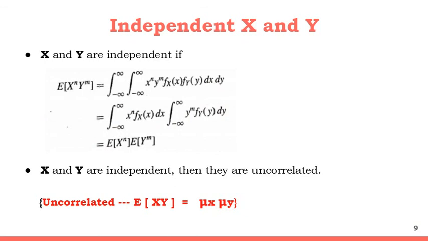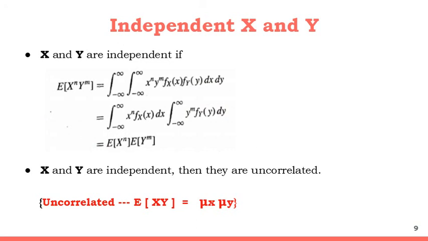Now we have another term which is known as independent X and Y. Two random variables X and Y are said to be independent if the expected value of X to the power n multiplied by Y to the power m is equal to the expected value of X to the power n into the expected value of Y to the power m.